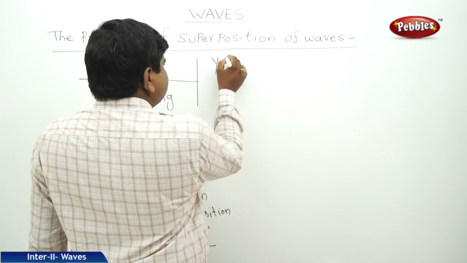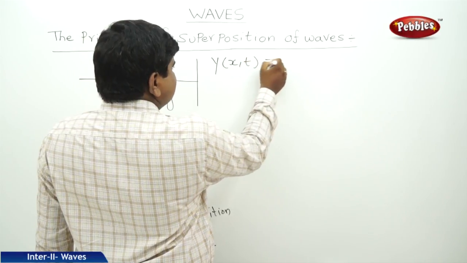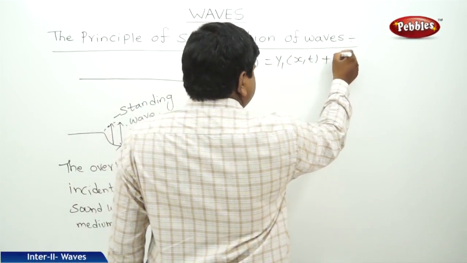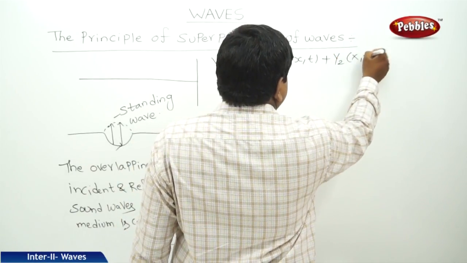The equation is y of x comma t is equal to y1 of x comma t plus y2 of x comma t.